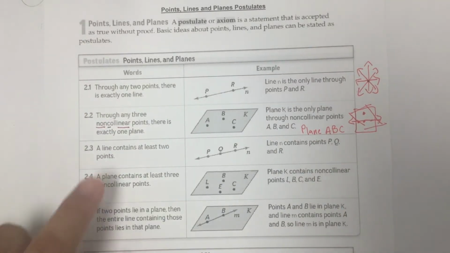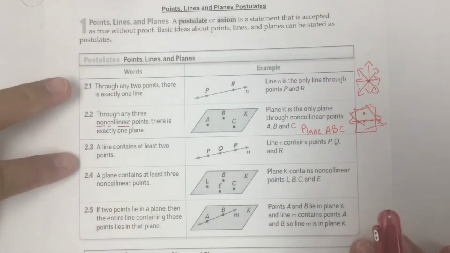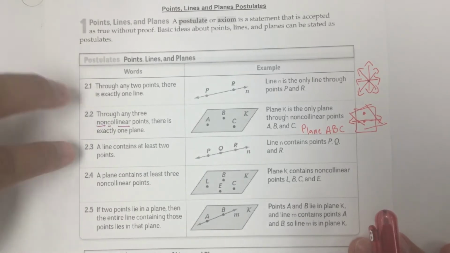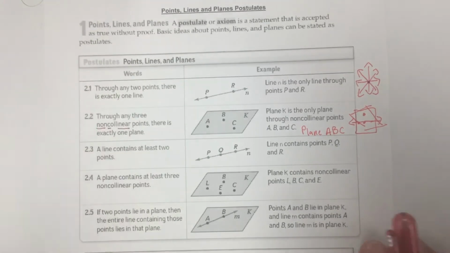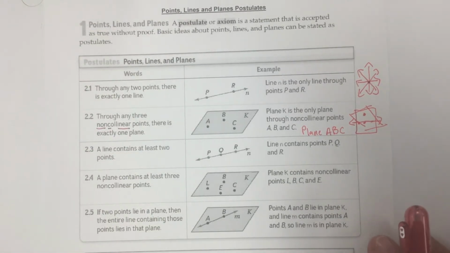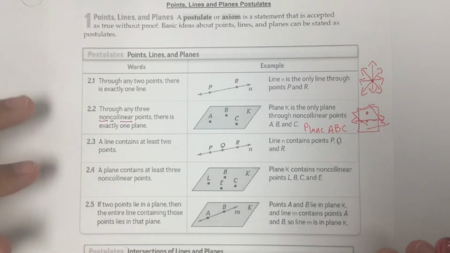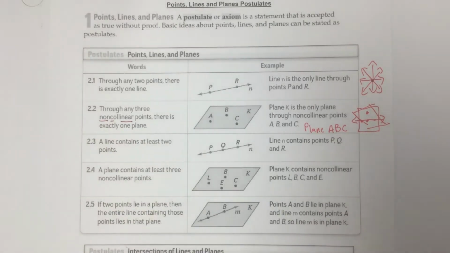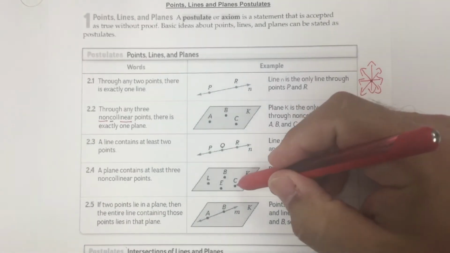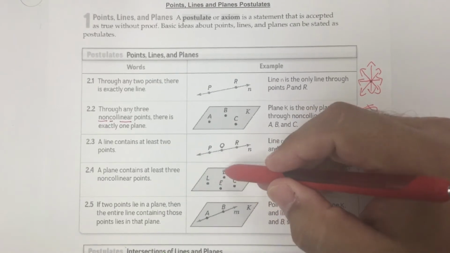A line contains at least 2 points. This is kind of the inverse of what we said on 2.1: through any 2 points, there's exactly one line. A line contains at least 2 points, so it can contain 3, 4, and so forth. It can contain as many points as possible, but it needs at least 2 points. And vice versa, a plane contains at least 3 non-collinear points. So it can contain 4, 5, or 6, but it needs at least 3.